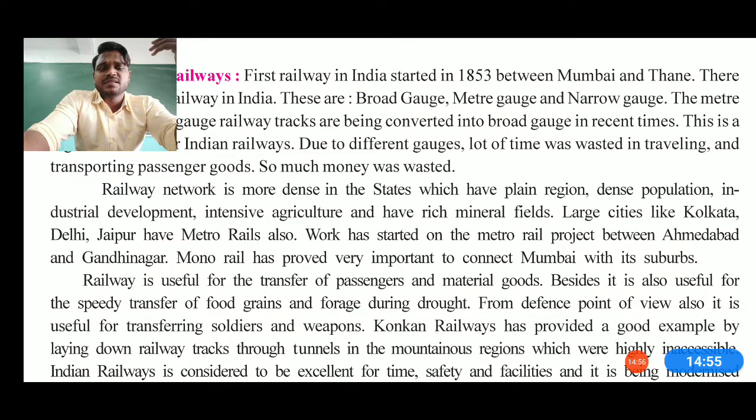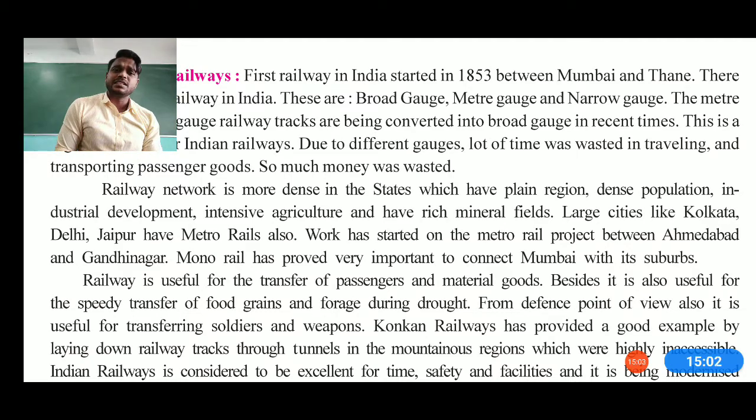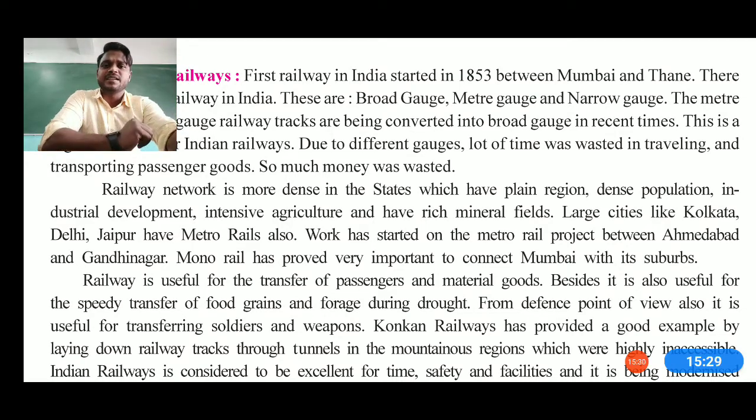Intensive railway systems can be seen in mineral-rich fields also, to carry fuel and such. Also, railway lines of Kolkata, Delhi, Jabalpur have metro rails working with them, and these projects have also started in Ahmedabad. So the railway system is one kind of system which helps us not only by giving food, medicine, fuel, oil, mineral, but also by supplying soldiers and ammunition materials, as well as heavy machines like JCBs or tanks or whatever trucks there are from one place to another very efficiently.